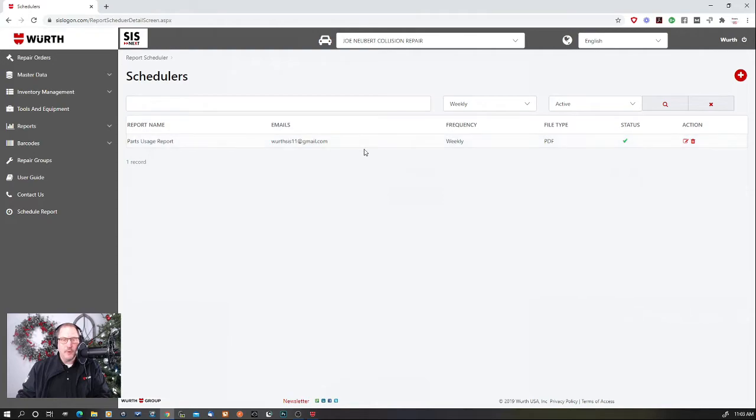You want to be able to print this out and send it to your email and keep a tab on your customers that are using the SIS just to make sure that it's working the way it's supposed to. It could be something as simple as the barcode scanner battery died. It could be that the computer that the scan tool is set up on is not set up correctly.